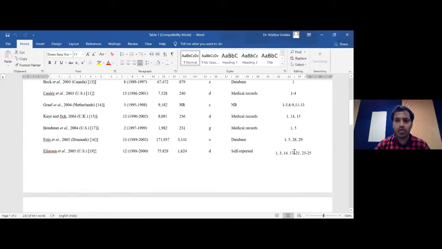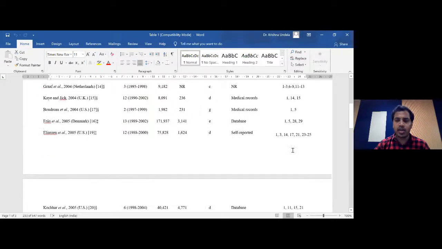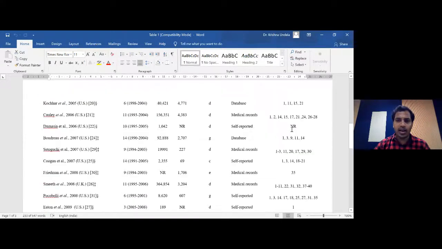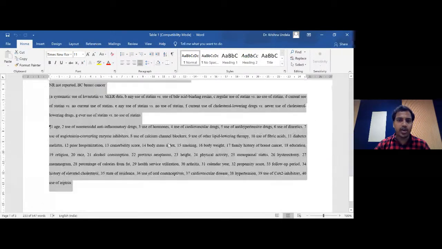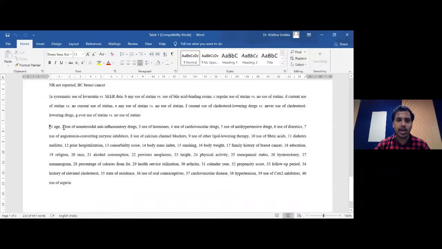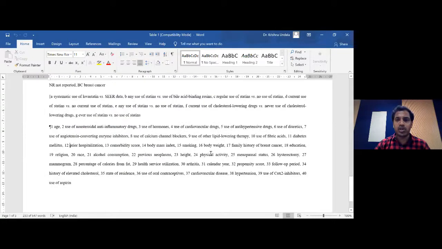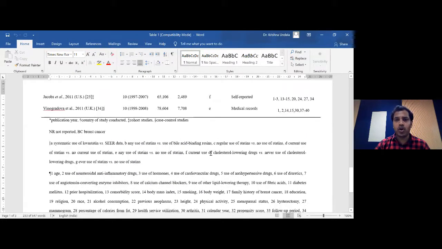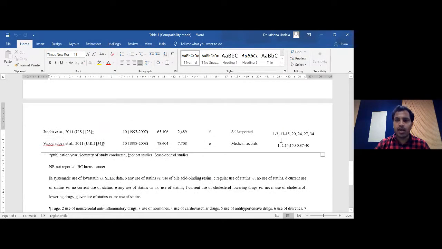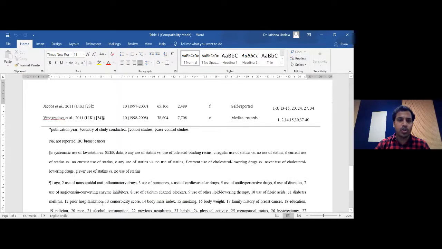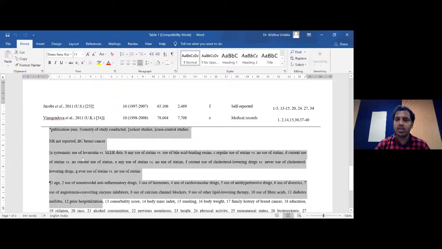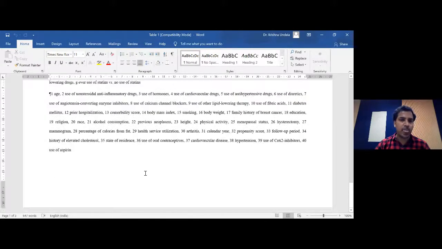You can see how much time we could have taken here to give the coding for each and every variable they have adjusted, and all these codings we have explained very clearly here, like what is meant by 1, age, 2 is use of non-steroidal anti-inflammatory drugs. So like this, we have coded each and every confounding variable they have adjusted, and then we have given that information in the table. So if you feel any time you cannot give enough information in the table, better you can go with the codings, and all those codings you can explain in detail under the table as legends. That's about table 1.